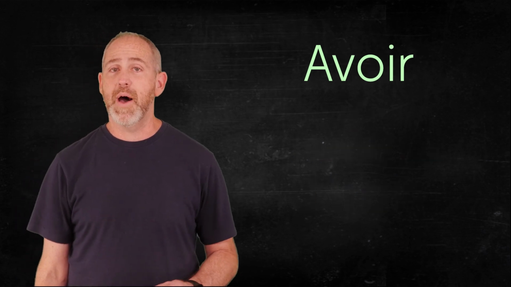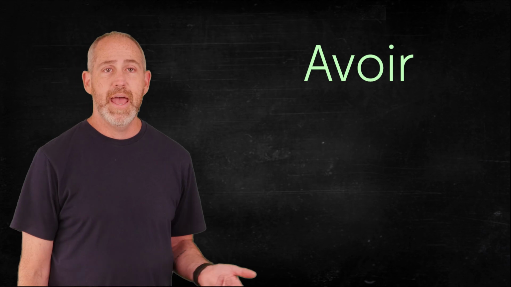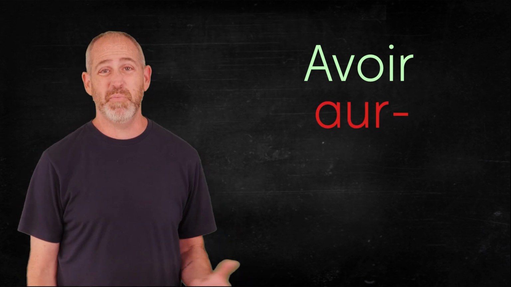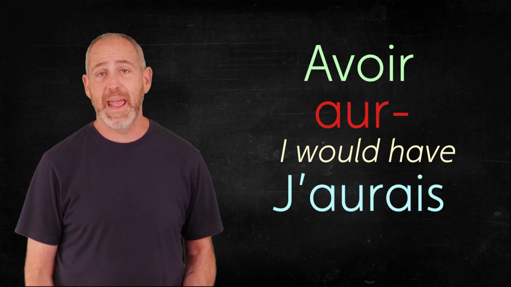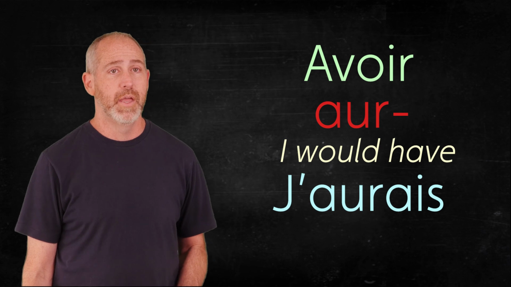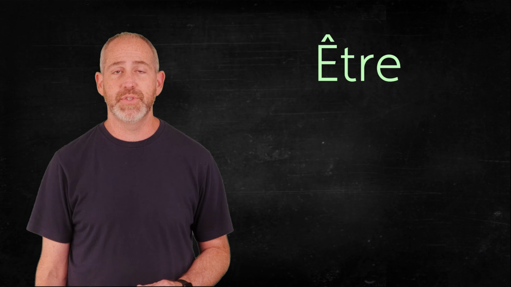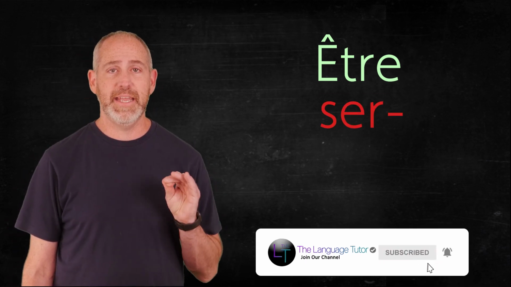Now for avoir, to have, you know this verb, the stem is going to be AUR. Example, I would have: j'aurais. Now être, to be, is going to use the stem SER, S-E-R.